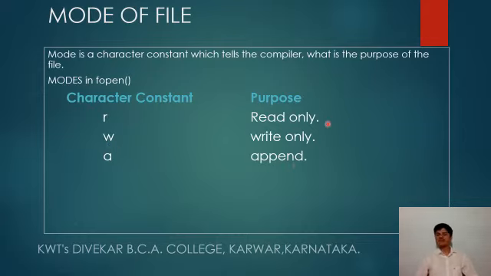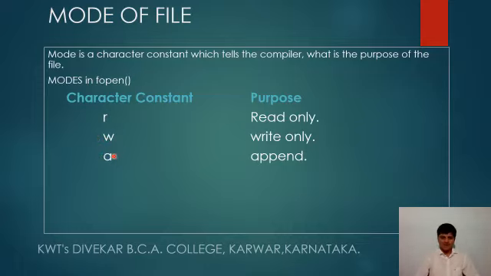So we need to be very careful. When we open a file for read mode, we can only read the data from the file. We cannot write at all if the file is open with the read mode. So when we have specified the file purpose as write, then we can only write data into the file. We cannot read at all.